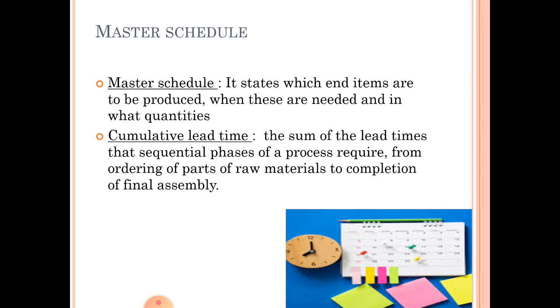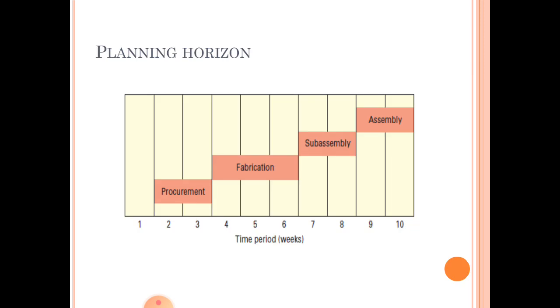So for example, in the next slide we have a planning horizon. We have a process: first process is procurement, second is fabrication, third is sub-assembly, fourth is assembly. So let us say procurement takes 2 weeks, fabrication takes 3 weeks, sub-assembly takes 2 weeks, and assembly takes 2 weeks. So cumulative lead time will be 9 weeks, adding all the weeks: procurement 2 plus fabrication 3 plus sub-assembly 2 plus assembly 2. So total is 9 weeks. So this is the planning horizon.